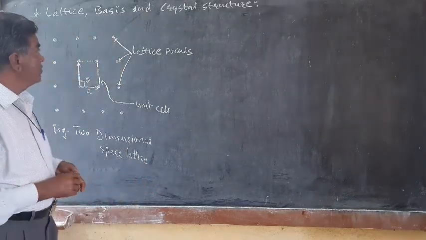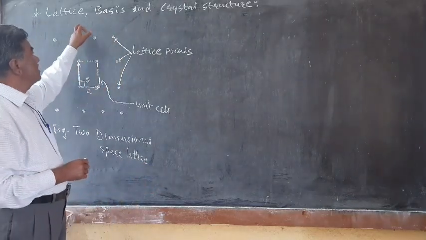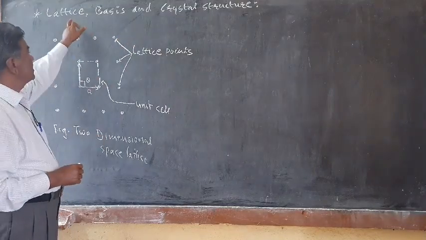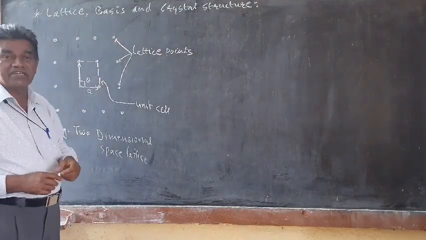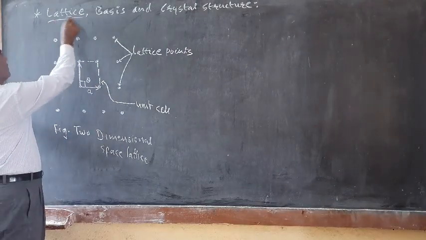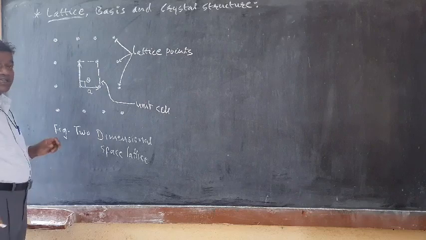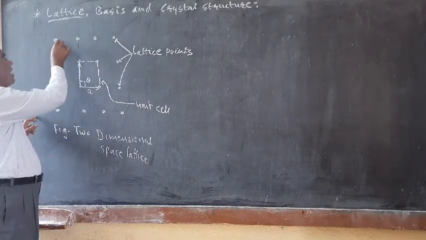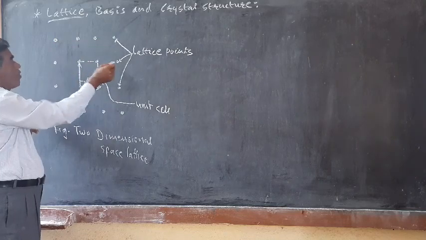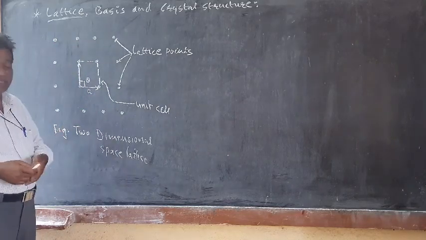Today we are going to study what is meant by lattice, basis and the crystal structure. So, the relationship between lattice, basis and the crystal structure. What is the lattice, or what is the space lattice? It is defined as the infinite periodic arrangement of points in three dimensions.